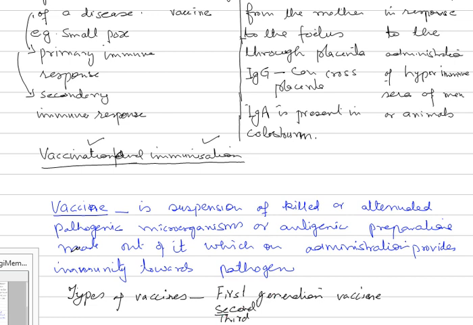So first generation, second generation, and third generation vaccines we may find. We'll examine one by one what is this first generation vaccine, second generation vaccine, and the third generation vaccine.